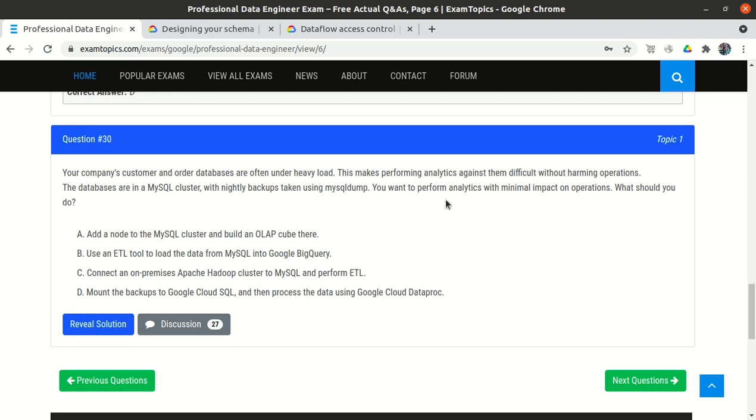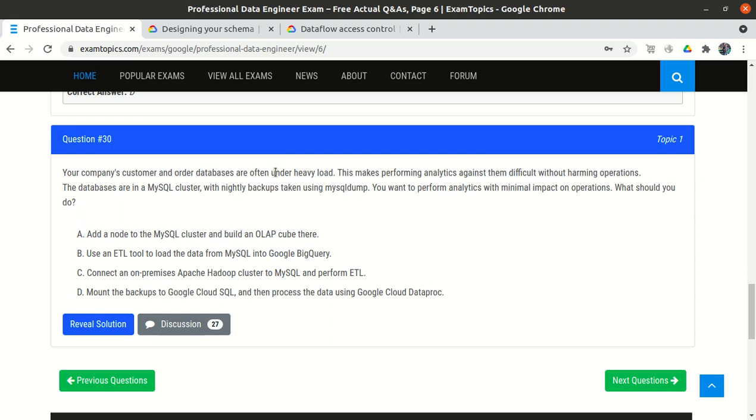Now question number 30. Question number 30 says your company's customer and order databases are often under heavy load. We have one company and a few databases. One is the customer database and one is the order database, and they are under heavy load. So many operations are being performed on them. This makes performing analytics against them difficult without hampering operations. People are ordering their products, cancelling their products, querying their products, so customers are doing so many operations.